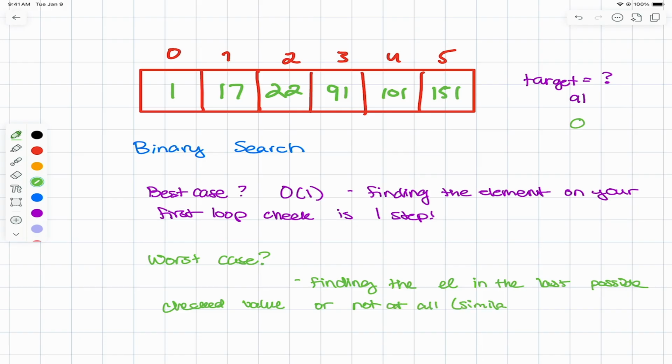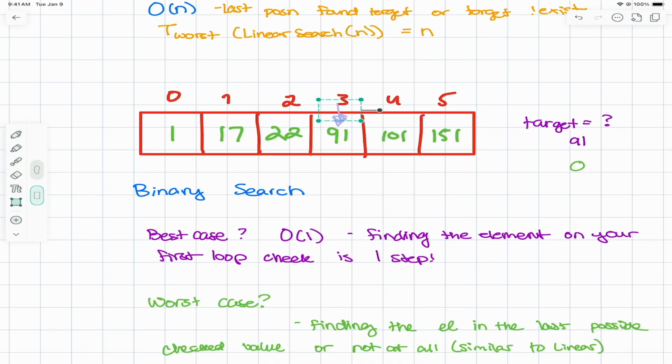Similar to linear search. Okay, so what does that look like here? If I go looking for a 0, I start the same way as I did for the best case scenario. I check 91 and I see 0 is smaller. So now I take this subarray, split it in half, and I check 17.